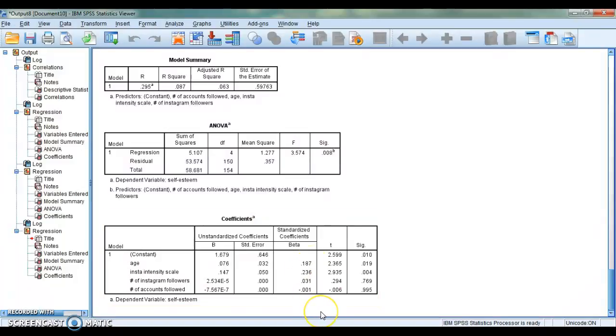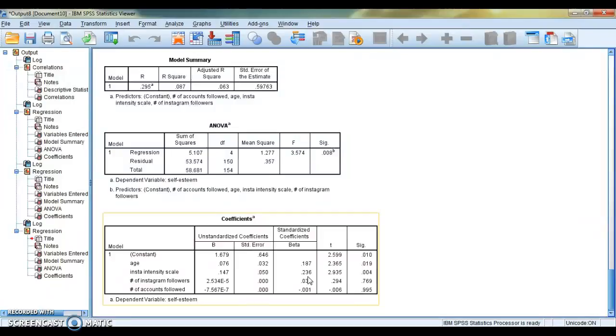Furthermore, the Instagram intensity scale predicts self-esteem. That's pretty cool. That's different. We did not see that with narcissism here. So narcissism was predicted by age and the number of Instagram followers, whereas self-esteem was predicted by age and the Instagram intensity scale. So we have kind of a different story to tell here.